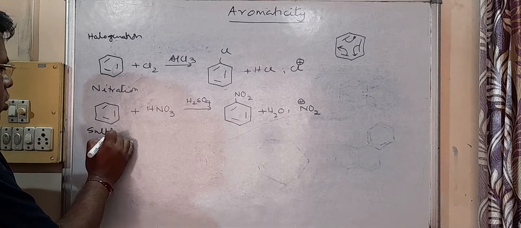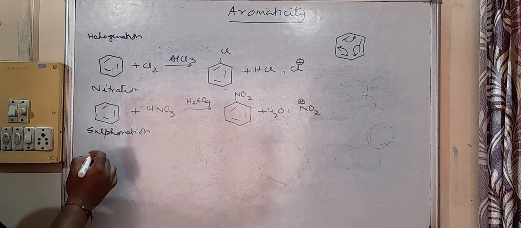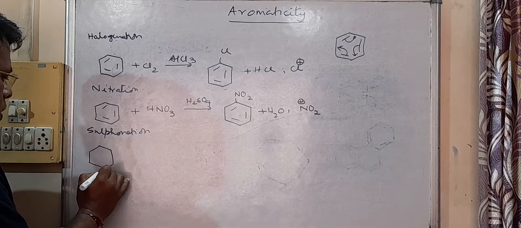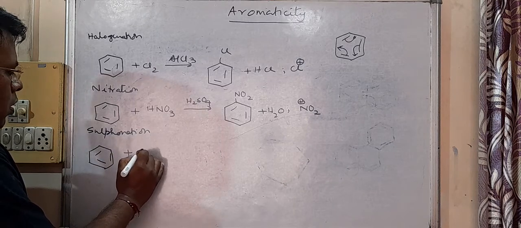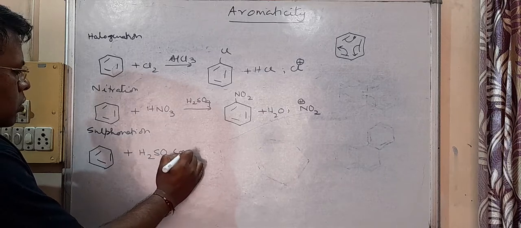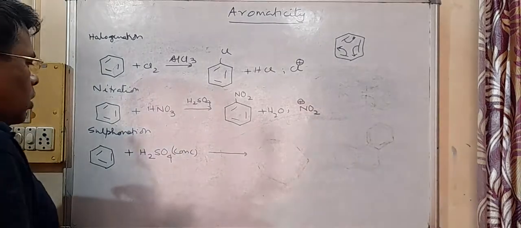Then sulfonation. Sulfonation is benzene plus H2SO4. This is concentrated H2SO4.